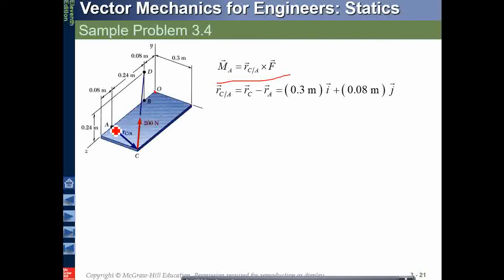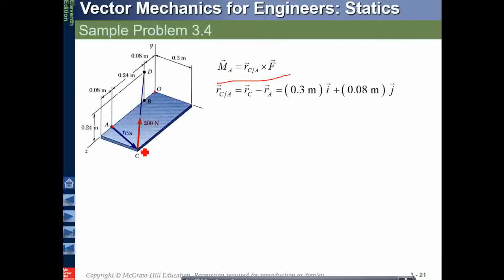Remember that this is the relative vector. The relative vector is from the point from where we have to find the moment. So this is the point A where we have to find the moment. So I have to see the fixed coordinate, and from it find the position vectors.